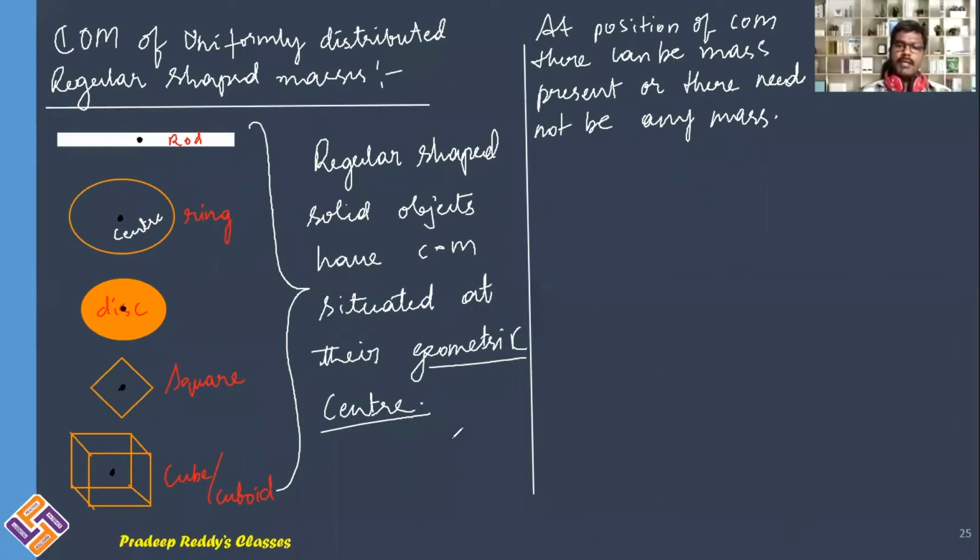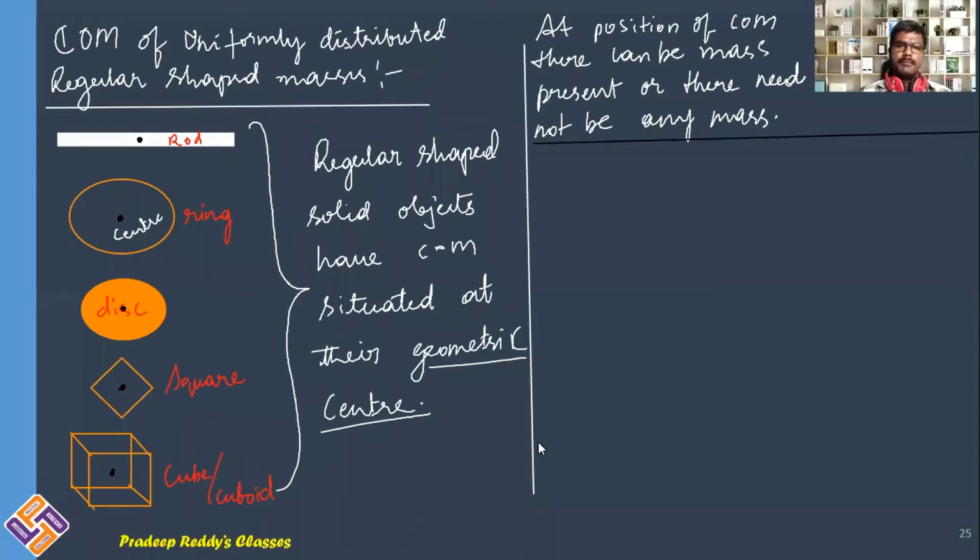Now it will not always be regularly shaped objects. There can be irregular shaped objects also. And there can be a semicircular ring or a semicircular disc or a triangular lamina or half triangular lamina. Like that, there will be many half shaped, half of regular shaped objects.